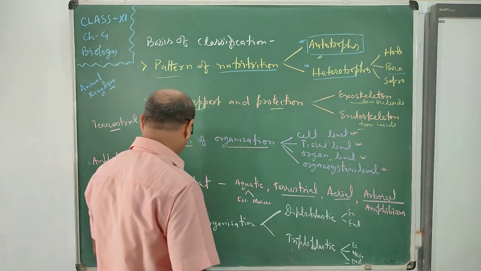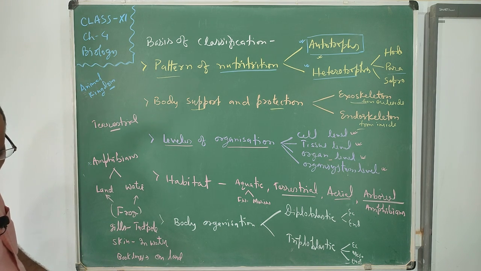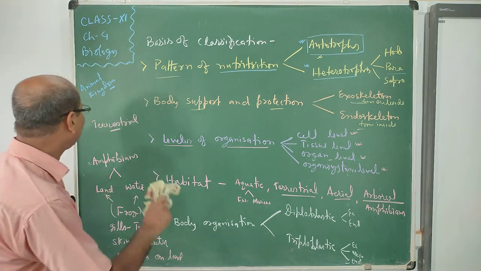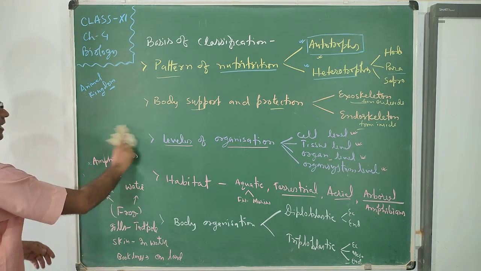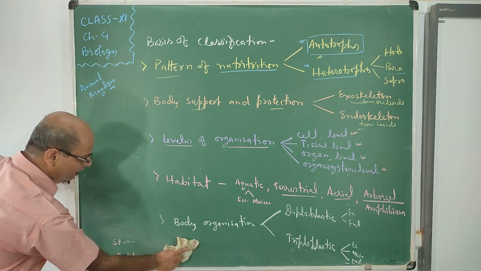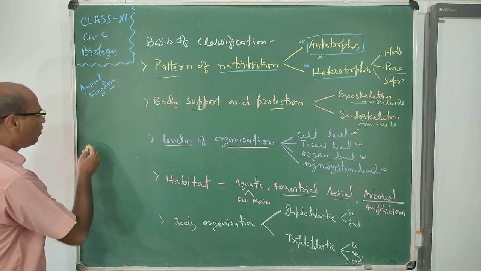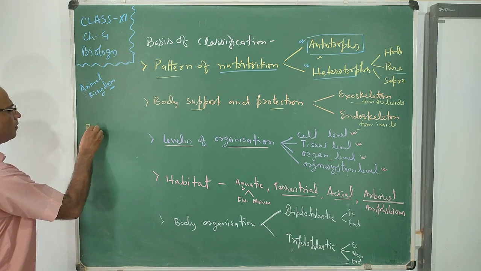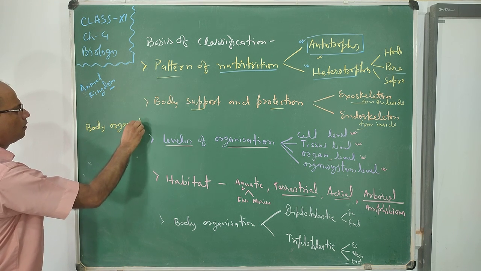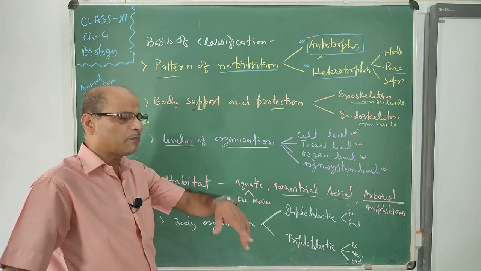Now the body organization, that is the layers of the body present in them. The first one is outside, the second one is inside, but the advanced one also has the middle one. So see here, body organization means layers of the body present after the embryonic development.